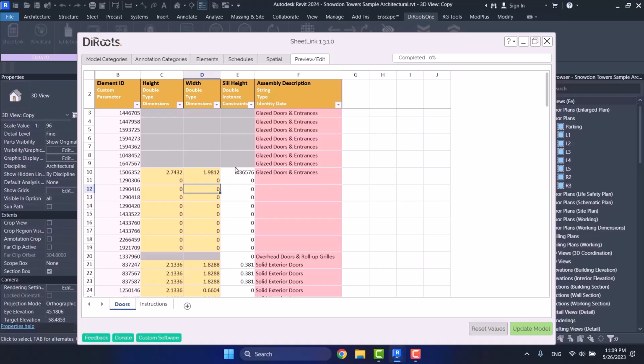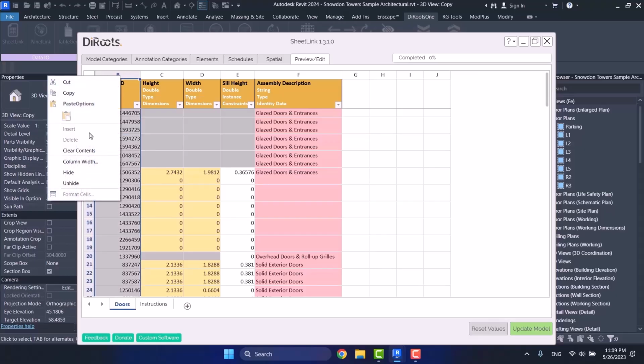You cannot change it. Now, each of these is one object, because its ID is different. Each element has an ID, and SheetLink is showing its features based on those IDs. Now, if you don't want to see this column, you have to right-click and then choose Hide.